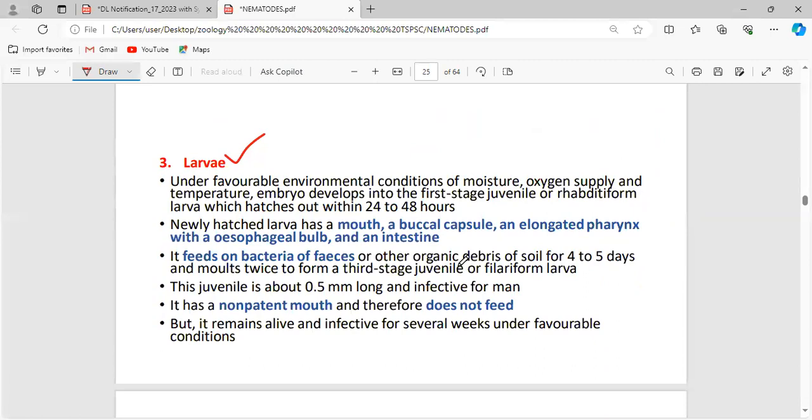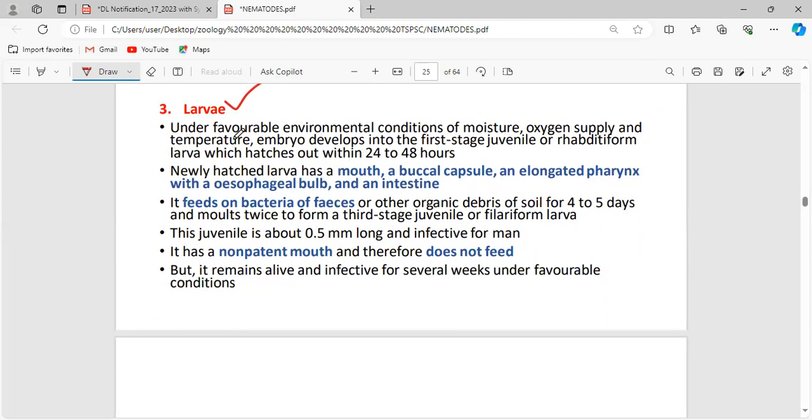What are the larval stages? Rhabditiform larva, and after some morphological changes, this rhabditiform larva will change into the filariform larva. Let's discuss here. Under favorable environmental conditions of moisture, oxygen supply and temperature, the embryo develops into the first stage juvenile or rhabditiform larva. This is the most important part. Always keep in mind the egg has to hatch out. What are the factors influencing that process? Definitely temperature. Temperature plays a crucial role when it comes to the hatching of eggs.